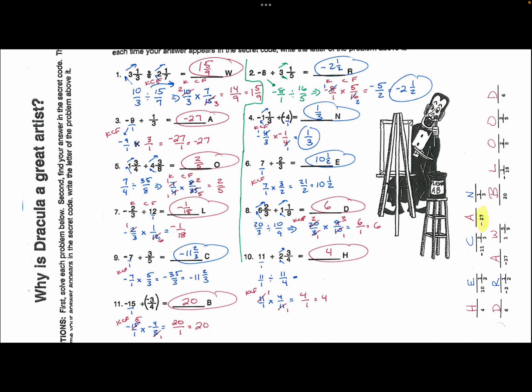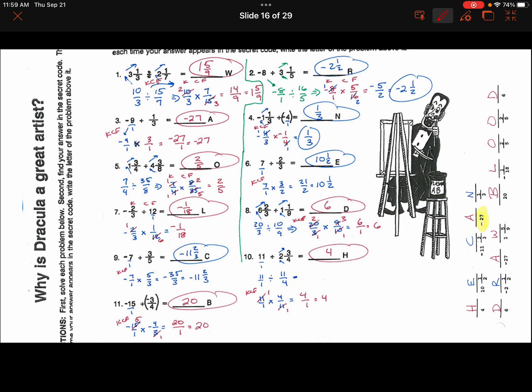As you go through and look at your answers, we can pause this for a moment and take a look at each question. But remember, you need to change all improper fractions or mixed numbers to improper fractions first. Then you're going to do keep, change, flip. And once you have done your keep, change, flip, then you look to see whether or not you may simplify.